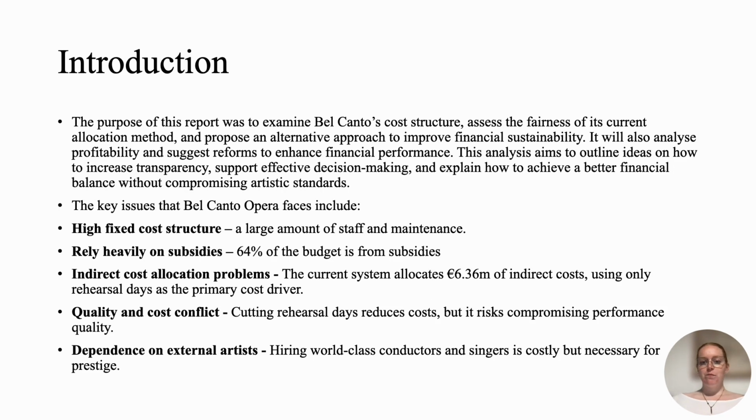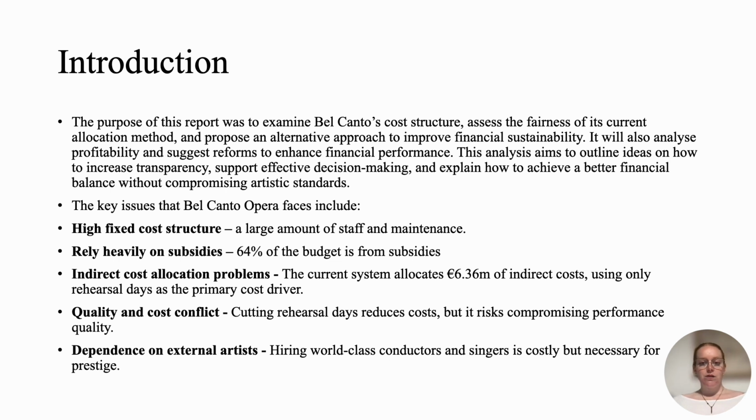The purpose of this report was to examine Bel Canto's cost structure, assess the fairness of its current allocation method, and propose an alternative approach to improve financial sustainability. It will also analyze profitability and suggest reforms to enhance financial performance. This analysis aims to outline ideas on how to increase transparency, support effective decision-making, and achieve a better financial balance without compromising artistic standards.